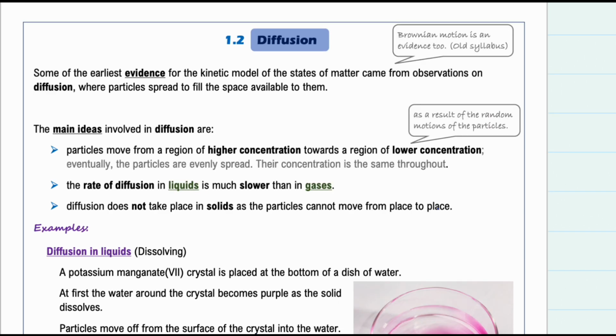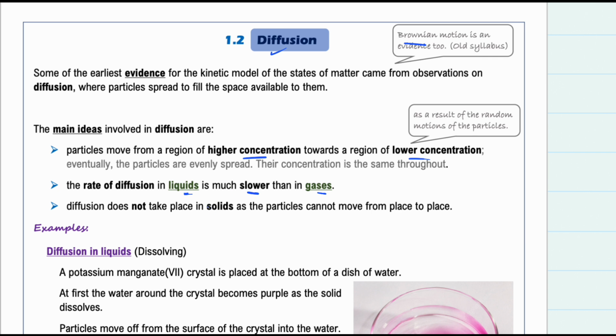In the older version of the syllabus, we used to discuss Brownian motion, and you're going to find lots of questions on Brownian motion. It's okay. Brownian motion is simply the random motion of the fluid particles. Diffusion happens when particles move from a region of higher concentration to a region of lower concentration. Diffusion happens only in fluids, and when I say fluids, I mean liquids and gases. But diffusion in liquids is much slower than in gases.